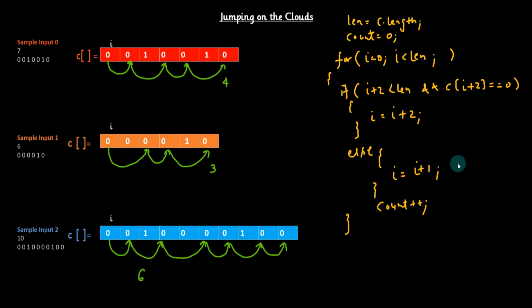One thing you will notice here, when you run this for loop from i equals 0 to i less than len, when you reach this point, it will still execute these statements because the condition is still true. And when the program executes this line, it will give false because i plus 2 is not a valid index. So it will not go here, but it will execute the else block and the statement after it and increment the count by 1, which will increment our jump count by 1 at the end. So we will get an extra jump count.